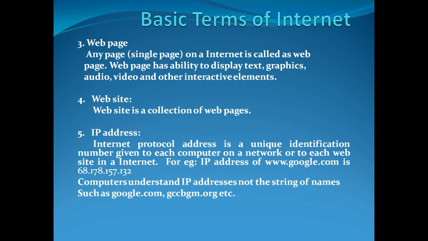So not only is it difficult, but it becomes impossible for us to remember these sequences of numbers. You cannot interchange the place of these numbers. If there is an IP address given to a website, you should continue with that IP address. You should remember that sequence of numbers. Hence it becomes very difficult, or rather impossible, for us to remember this.